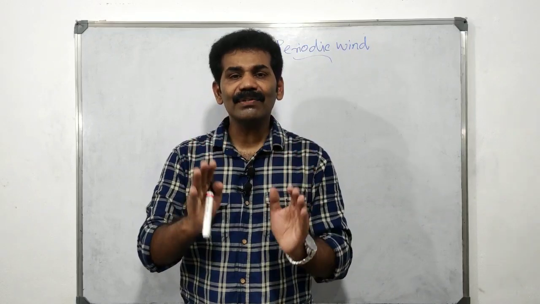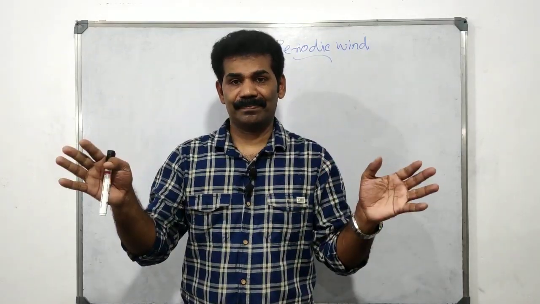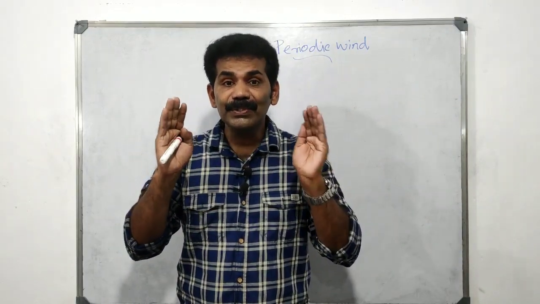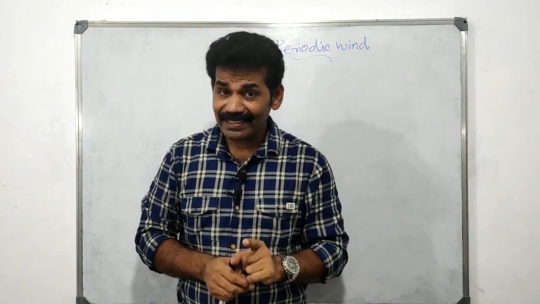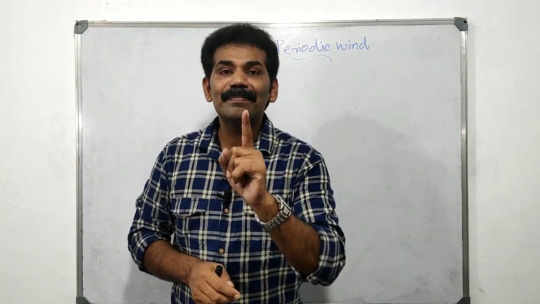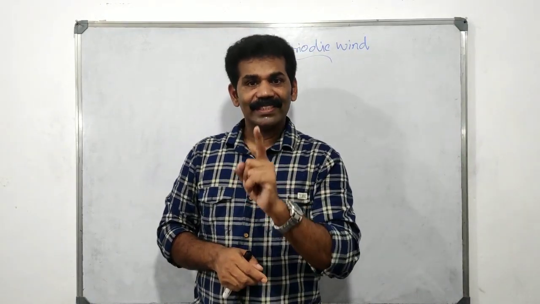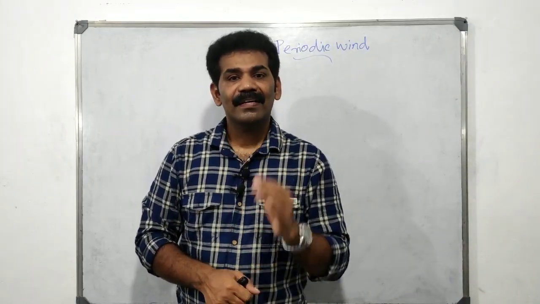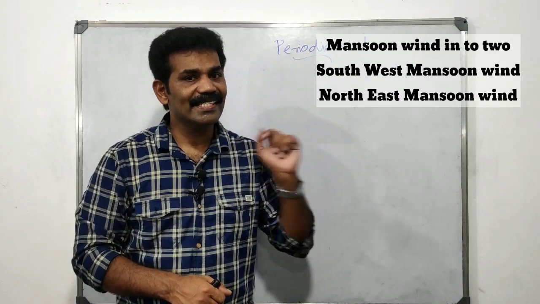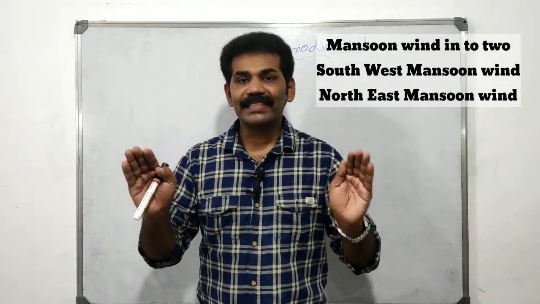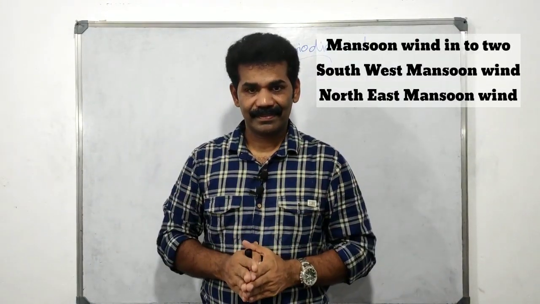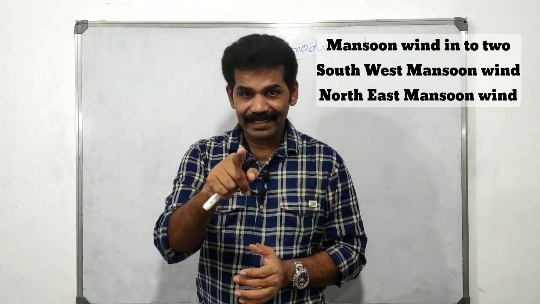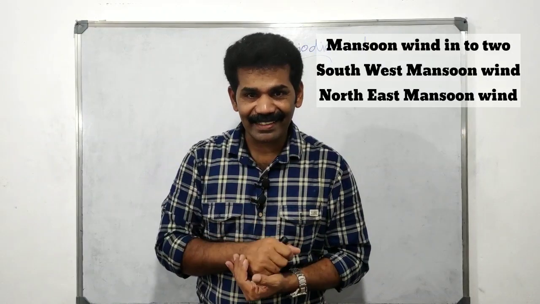Monsoon winds are classified into two types. First one, southwest monsoon. The second one, northeast monsoon. These are the two types of monsoon wind. We can discuss them in detail. Can you follow with me? Do you understand what I say?